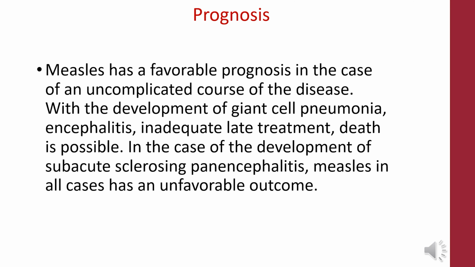Prognosis. Measles has a favorable prognosis in the case of an uncomplicated course of the disease. With the development of giant cell pneumonia or encephalitis, and with inadequate or late treatment, death is possible. In the case of the development of subacute sclerosing panencephalitis, measles in all cases has an unfavorable outcome.